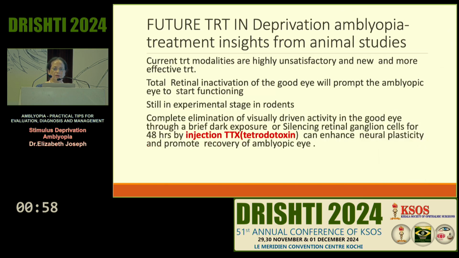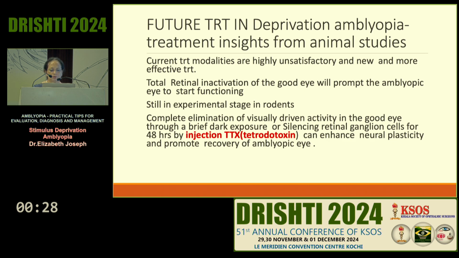And I want to add one word about future treatment. See, whatever said and done, we are not happy with the current state of affairs in amblyopia treatment. Often we fail, so we are looking for new modalities, and now the current modalities are highly unsatisfactory. So total retinal inactivation of the good eye by an intravitreal injection will result in the deprived eye to start working.